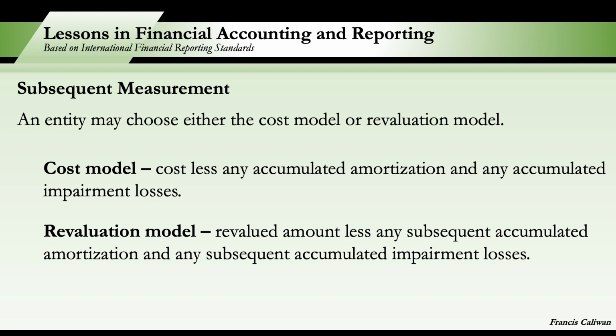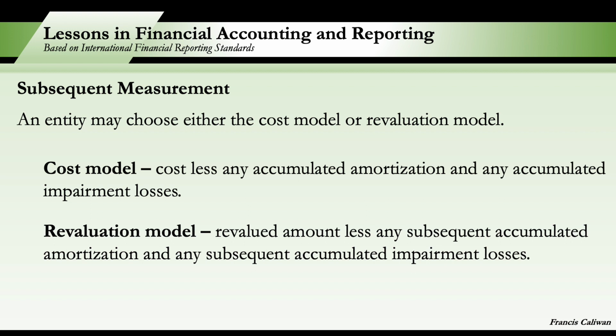If an intangible asset is accounted for using the revaluation model, ito yung sinasabi kong one for all for the same class. All the other assets in its class shall also be accounted for using the same model unless there is no active market for those assets.